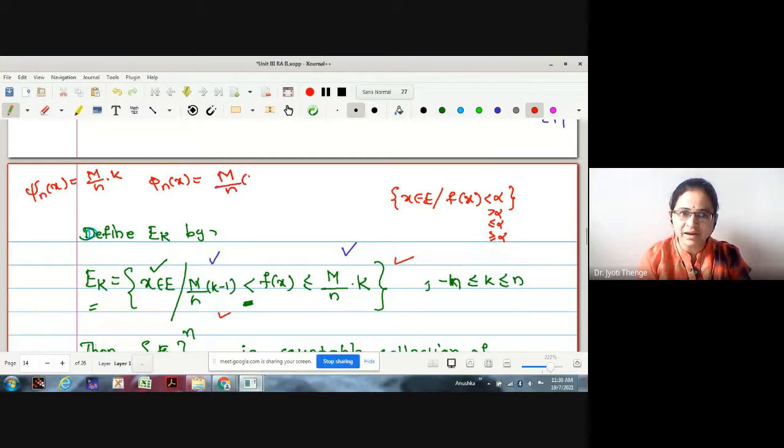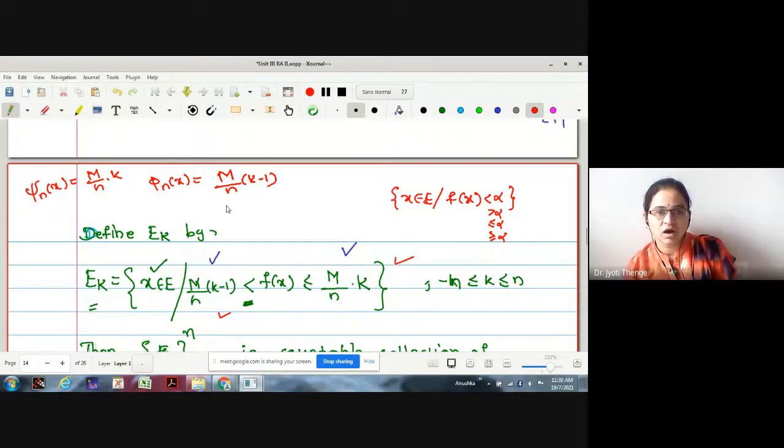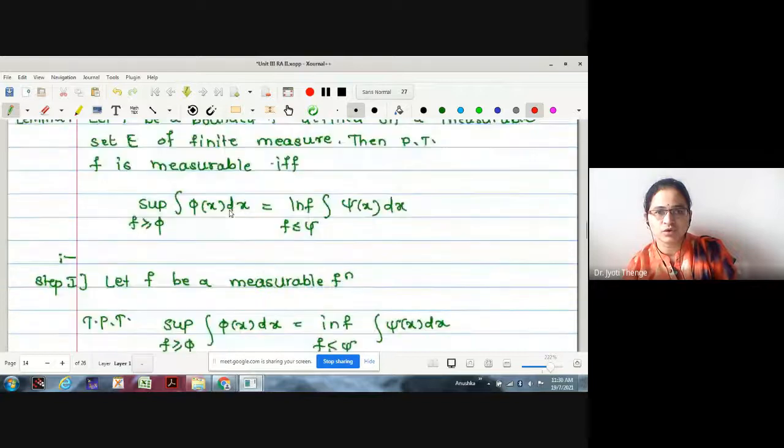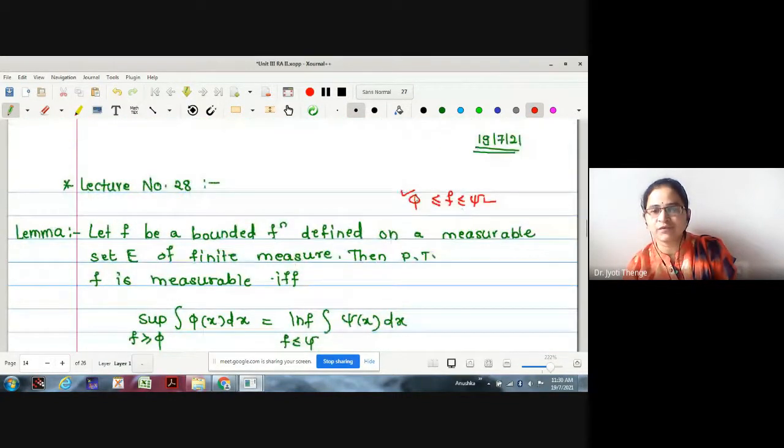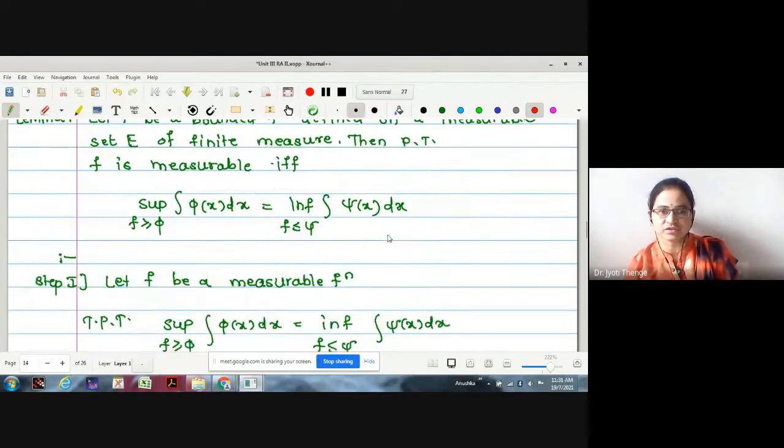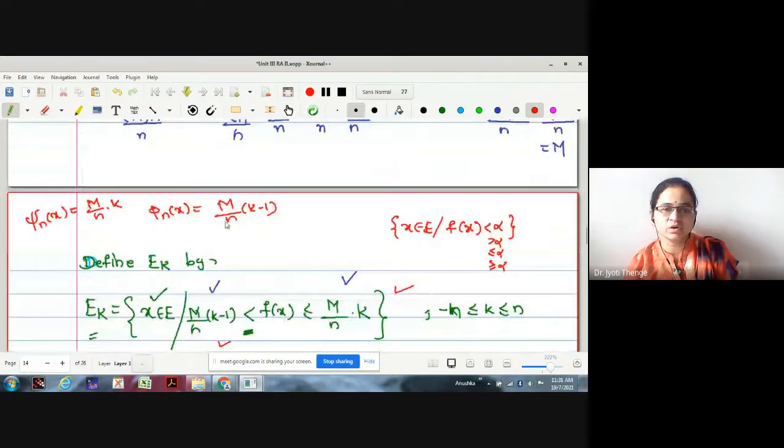Why are we finding the values like this? Because our aim is to show these two are equal. And we already know that they are equal if we are able to find two simple functions, phi and psi, satisfying this restriction. Therefore, with this condition, I'm going to define it like this.